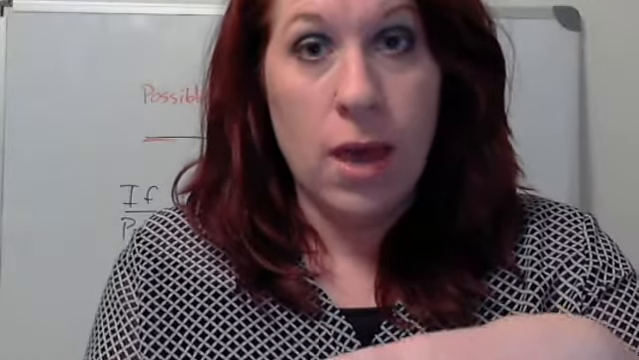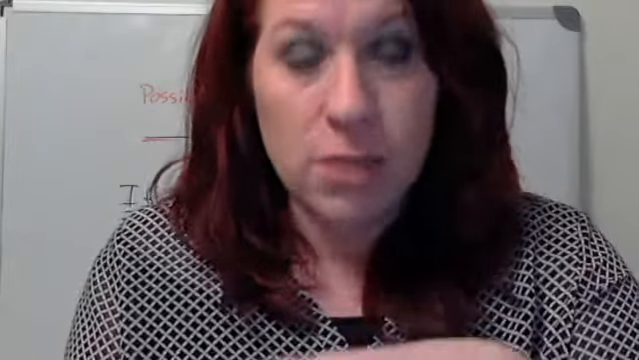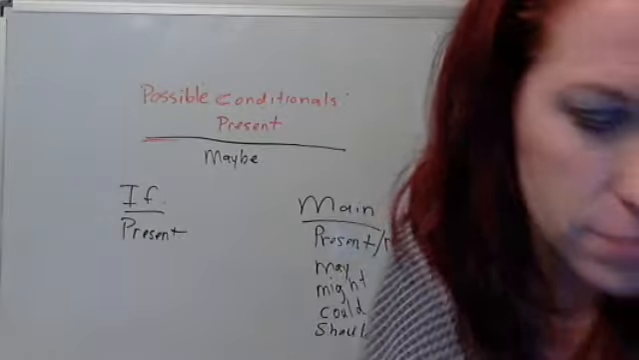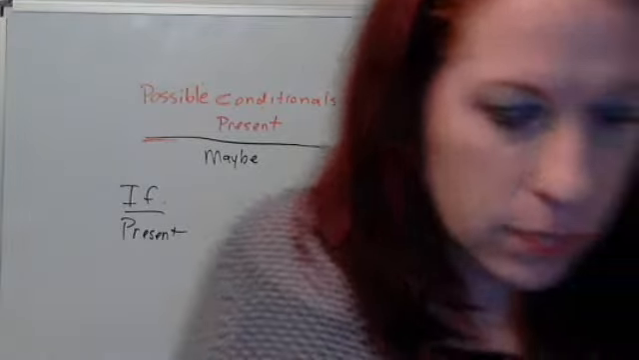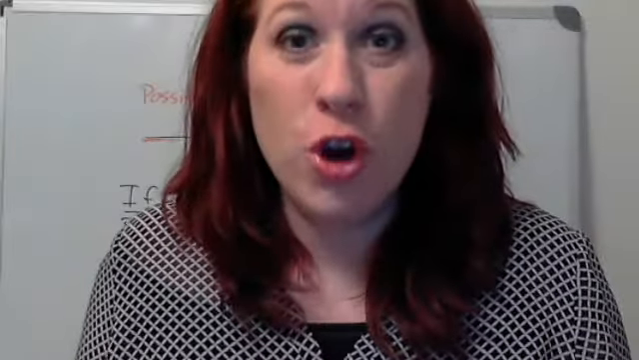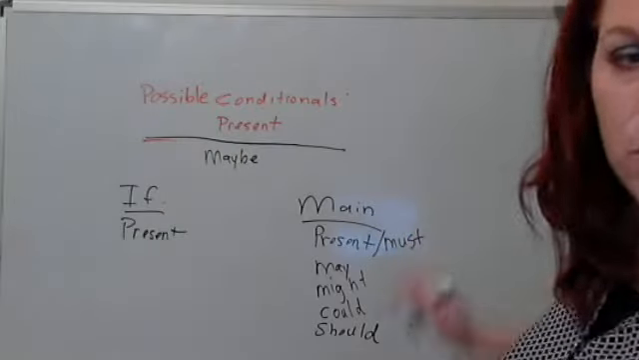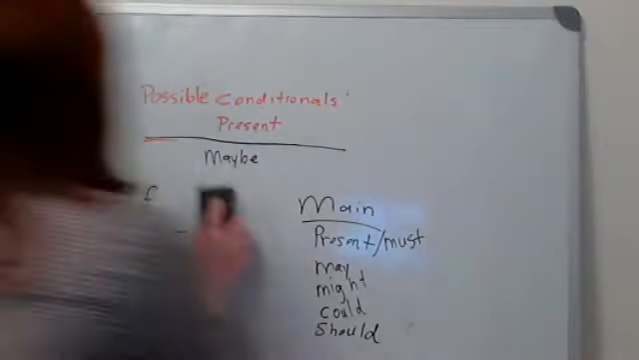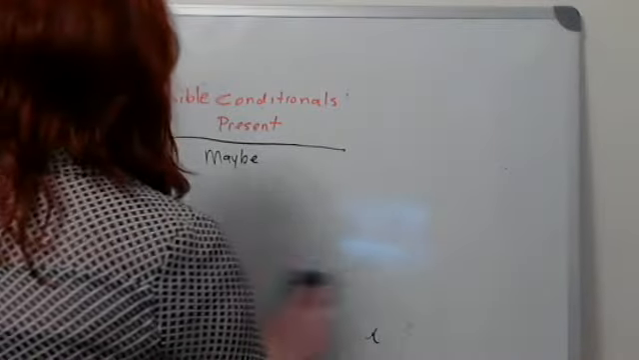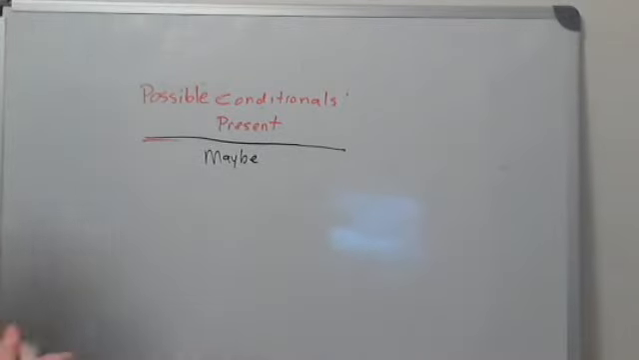Now remember, this has to do with maybe. It's a possible condition and a possible result. Okay, a possible event or condition and a possible result to that condition. Now we can also use some adverbs in the main clause. I can use some adverbs here. So let's talk about this. Let's give some example sentences.